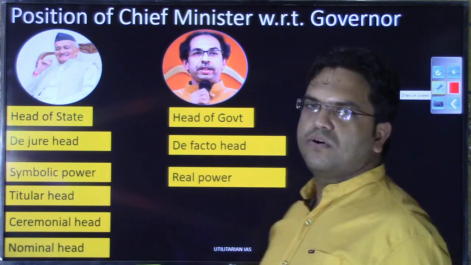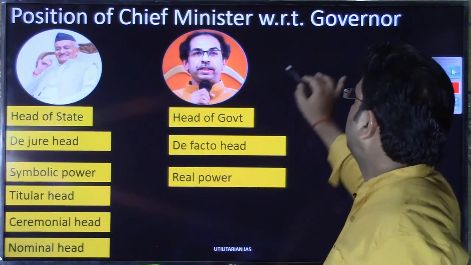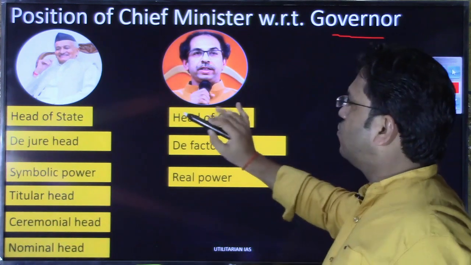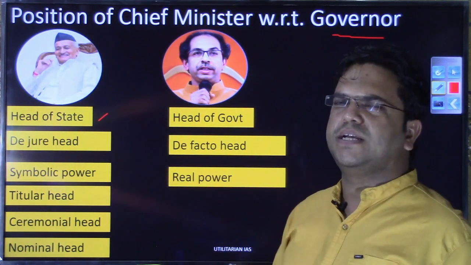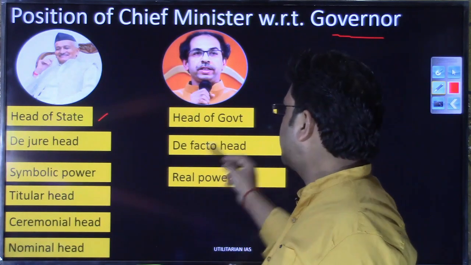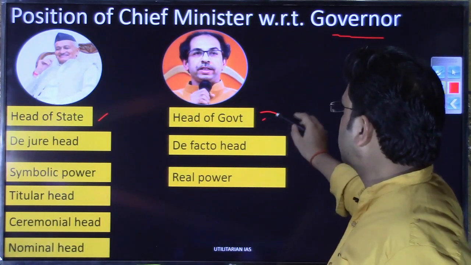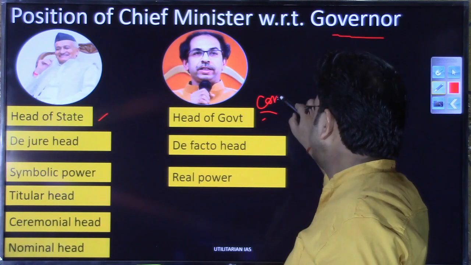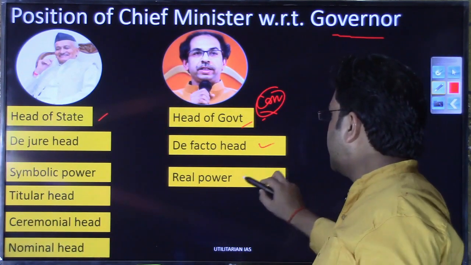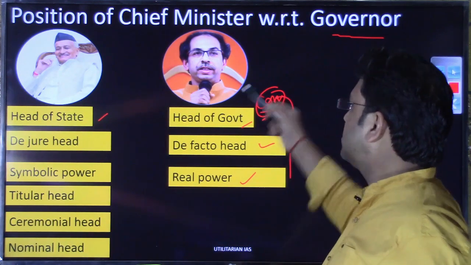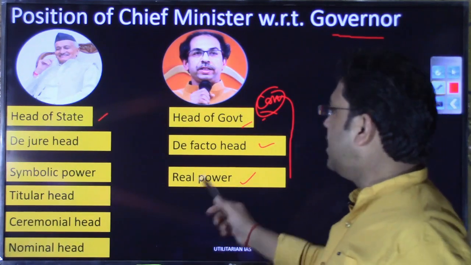So the position of the chief minister with respect to the governor would be clear to you, I hope. The governor is called head of state, titular head, nominal head, and he will wield symbolic power, while the chief minister along with the council of ministers will be head of government, de facto head, and the council of ministers, including the chief minister, will wield real power.